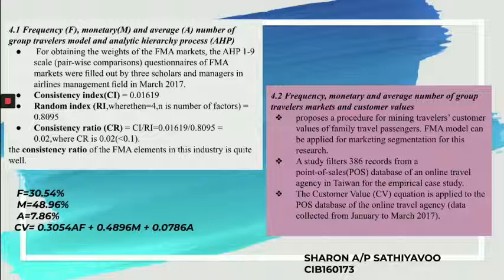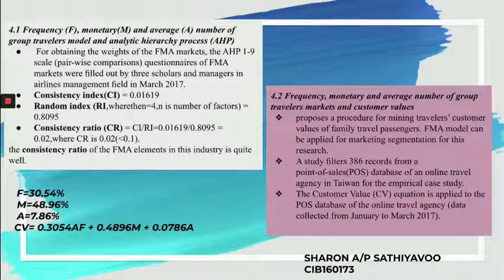And moving on to the second part, which is with the elements, which are frequency, monetary, and average number of group travelers, which indicate the last point of the hypothesis, which is the customer values. He proposed a procedure for mining traveler customers' values of family travel passengers, especially FMA models, which can be applied for marketing segmentation, not only for this research, but mainly for many research.